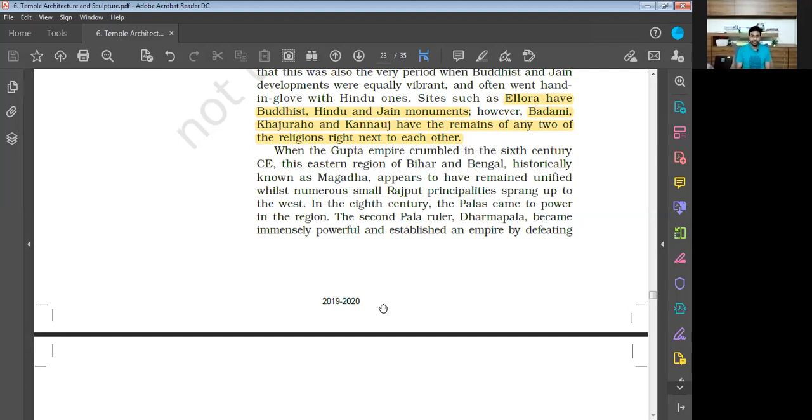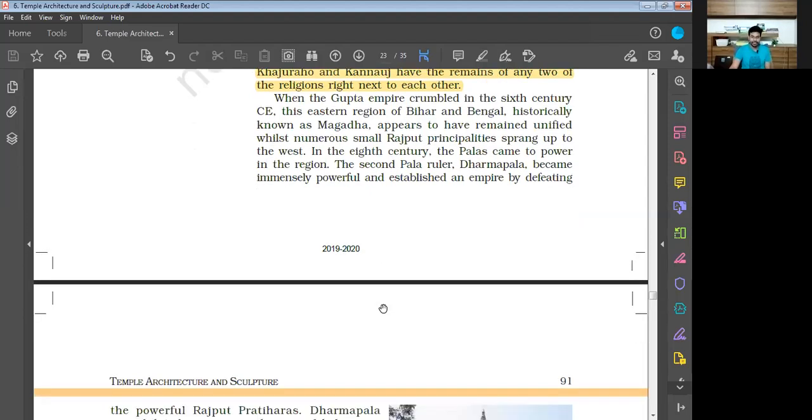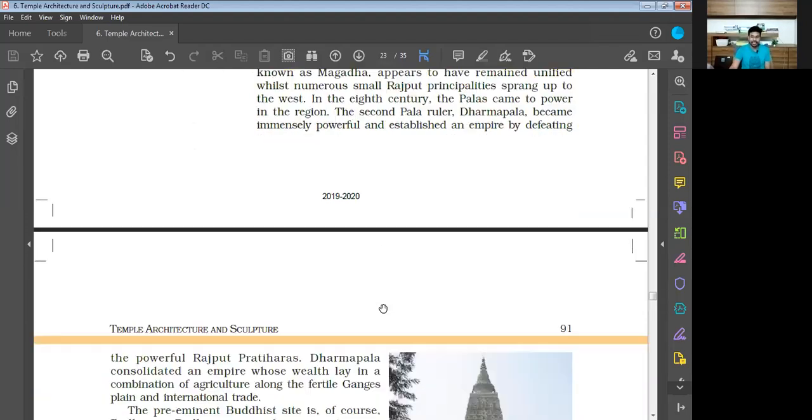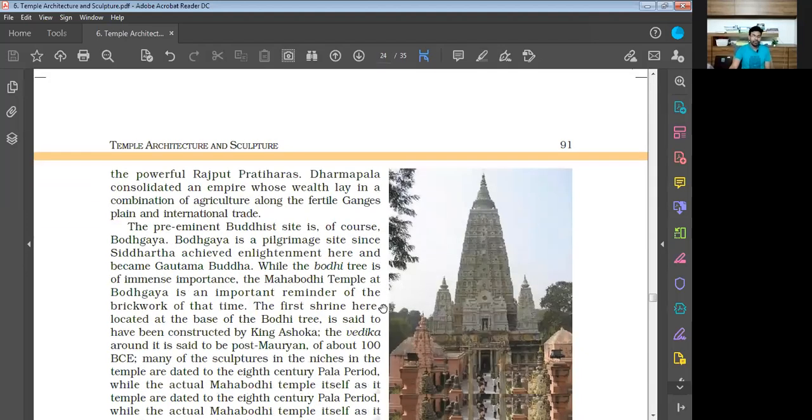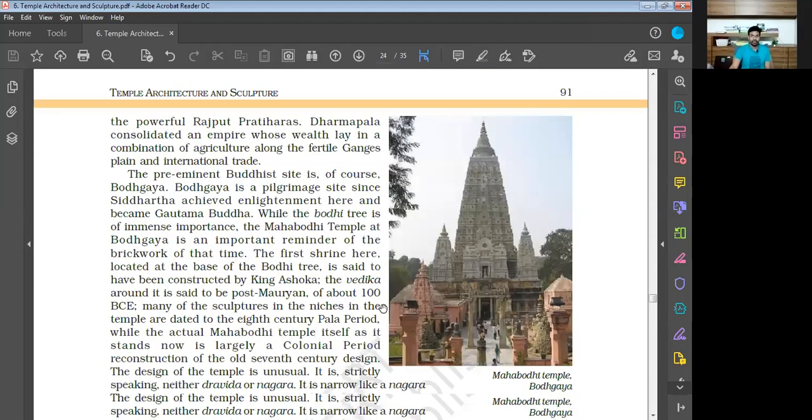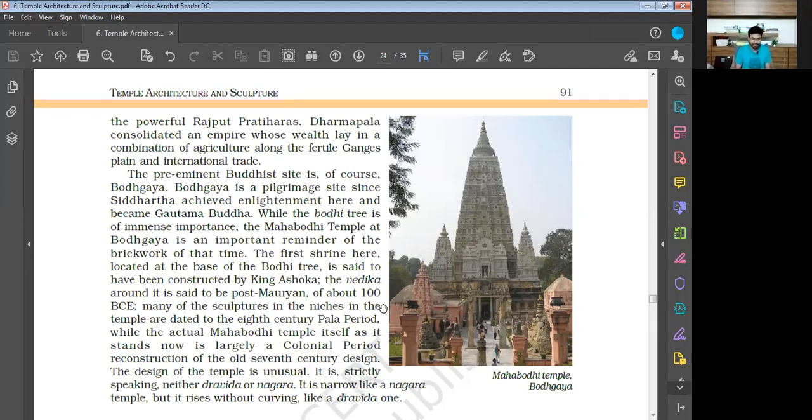In the 8th century, the Palas came to power in the region. The second Pala ruler, Dharmapala, became immensely powerful and established an empire by defeating the powerful Rajput Pratiharas. So the Palas defeated the Rajput Pratiharas. Dharmapala consolidated an empire whose wealth lay in a combination of agriculture along the fertile Ganges plain and international trade.